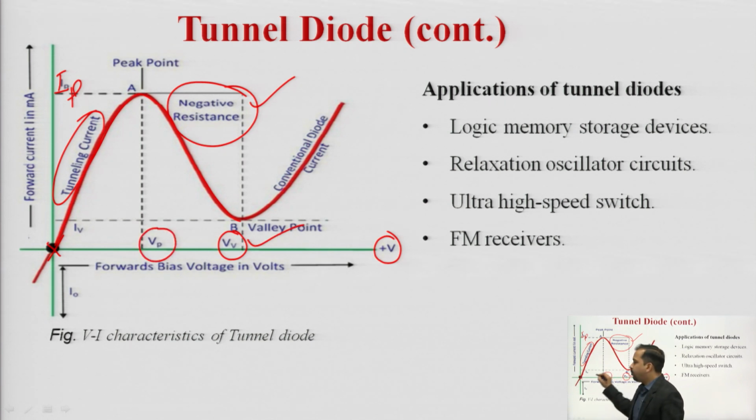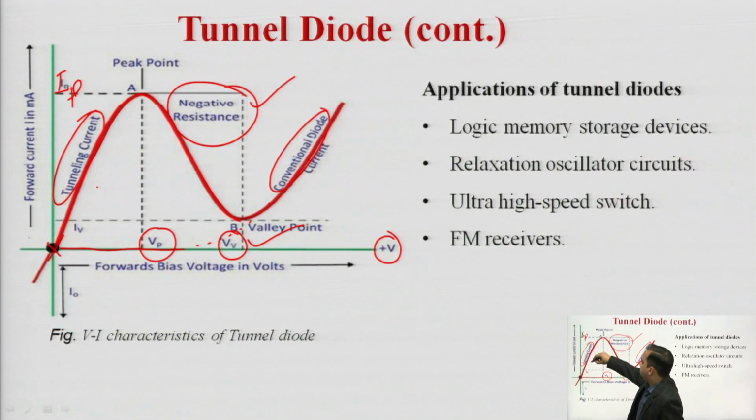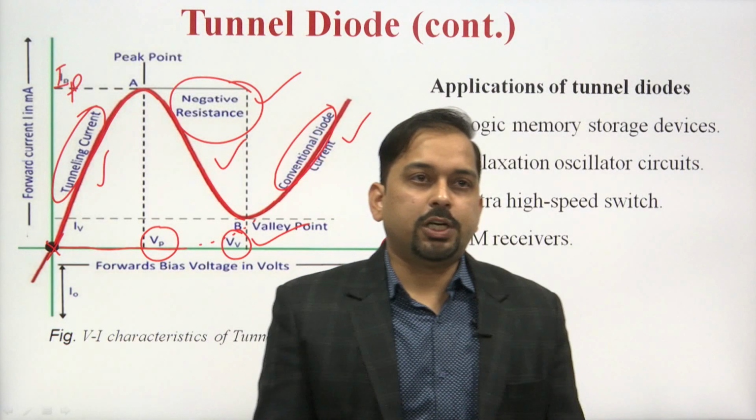Vp is known as the peak voltage, and this happens up to the valley point Vv. After that, if we increase the voltage, the characteristics will be like a normal p-n junction diode, a conventional diode. So this characteristic can be explained in three different regions: the tunnel region, the negative resistance region, and the conventional region, that is, as in a normal p-n junction diode.